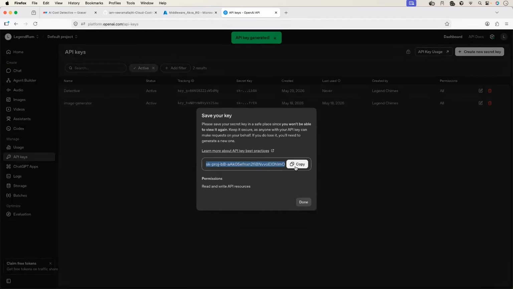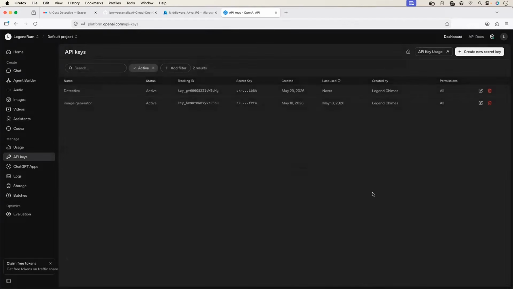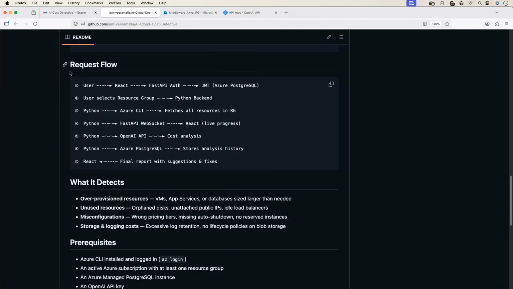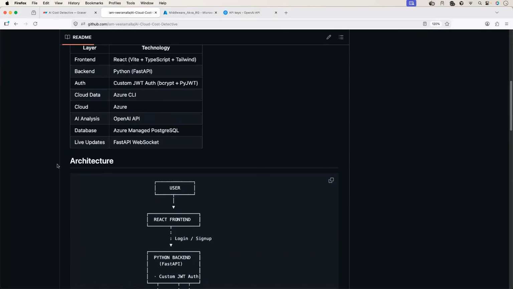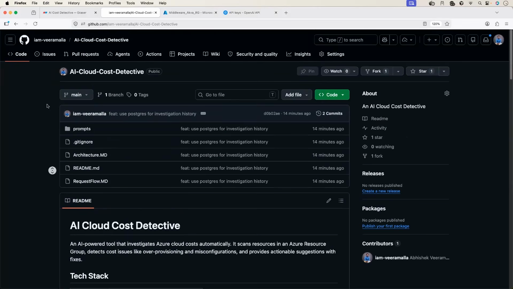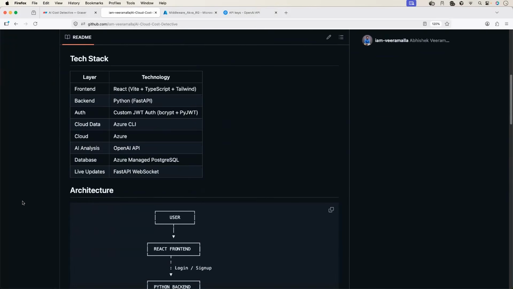Once you have this key, copy it and paste this key within the .env file of the project. Basically, you can clone this GitHub repository. Within this GitHub repository, you can create a .env file and paste your OpenAI key there. Perfect. I'll create a dummy .env file here so that you understand where exactly to copy the OpenAI API key.